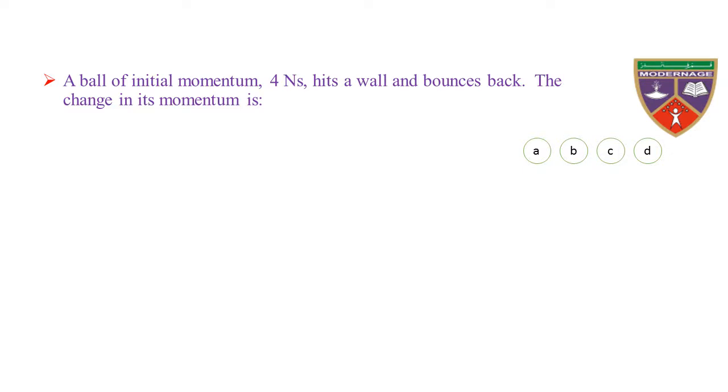A ball of initial momentum 4 Newton second hits a wall and bounces back. The change in its momentum is option A plus 4 Newton second, option B minus 4 Newton seconds, option C plus 8 Newton seconds, option D minus 8 Newton seconds. The key is minus 8 Newton seconds. Therefore, the correct option is D.